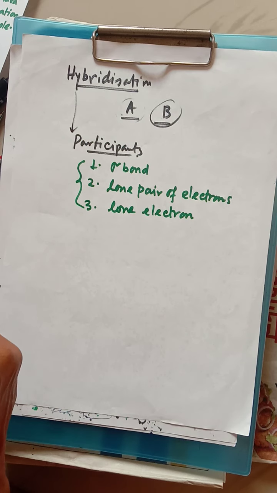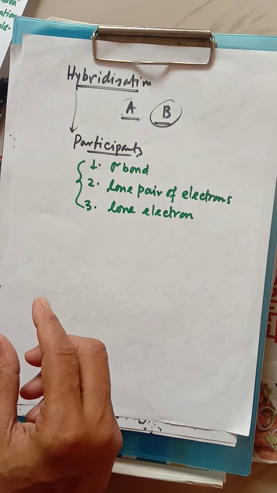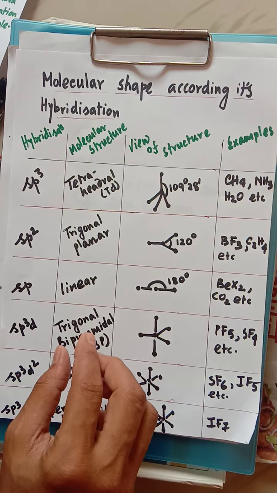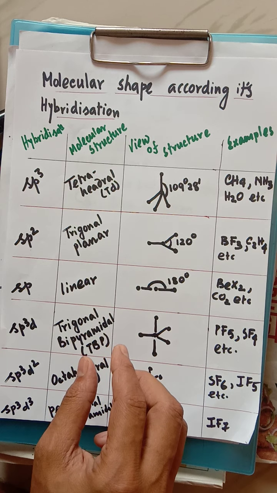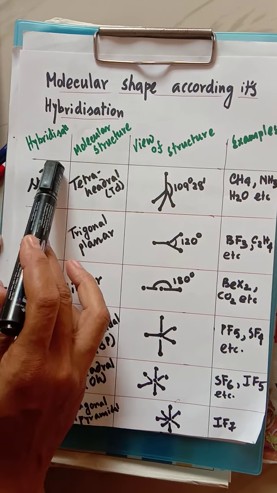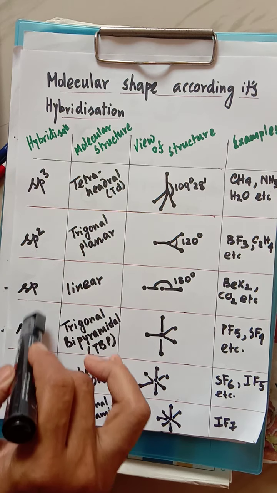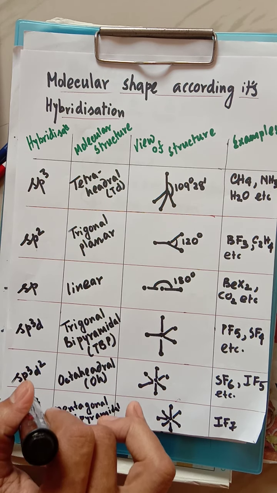Now the list of molecular shapes. These are the lists I have written already. It is very much important, we have to remember that. That means hybridization, how can hybridization be represented? So this is the way of representing hybridization.